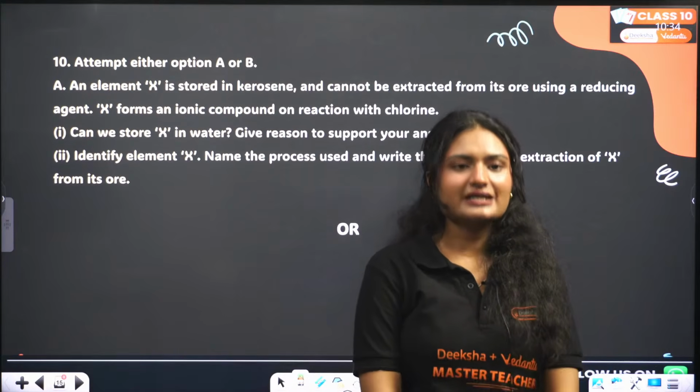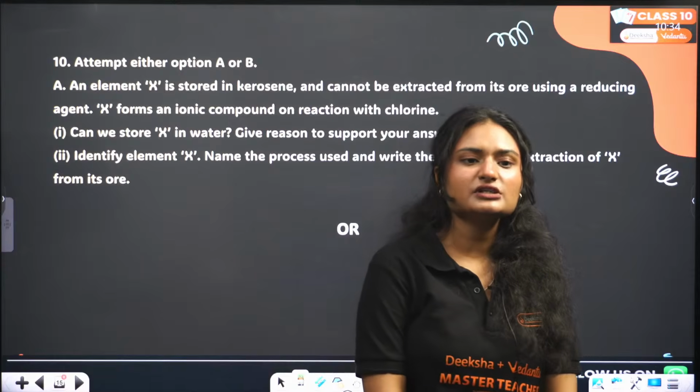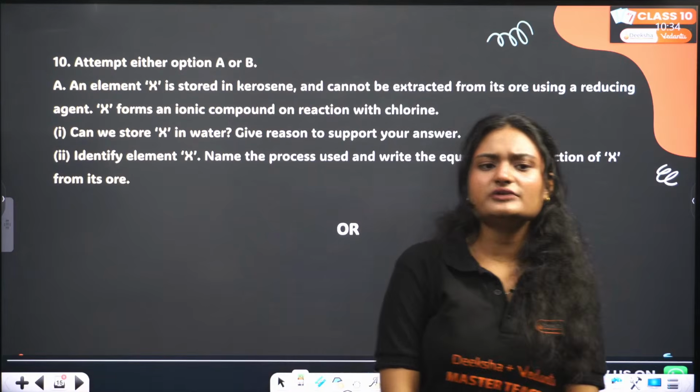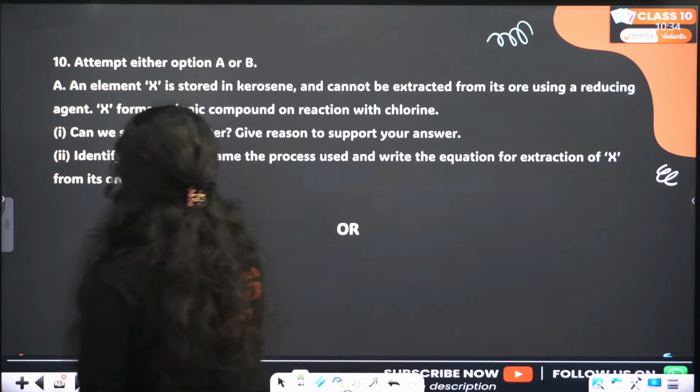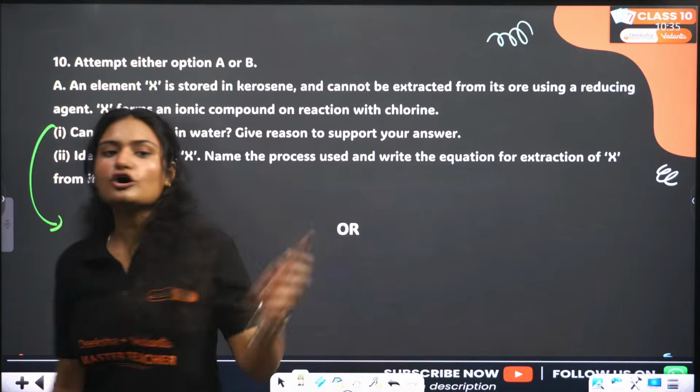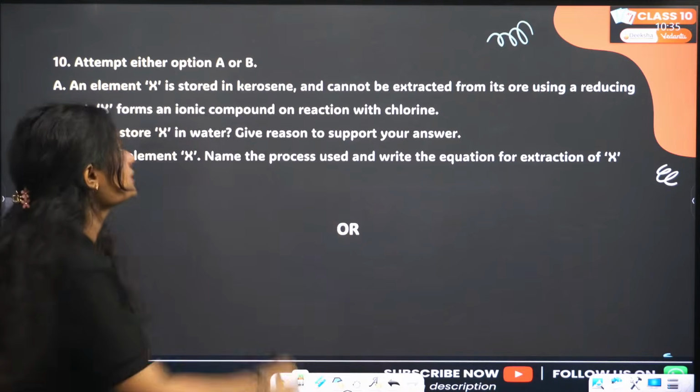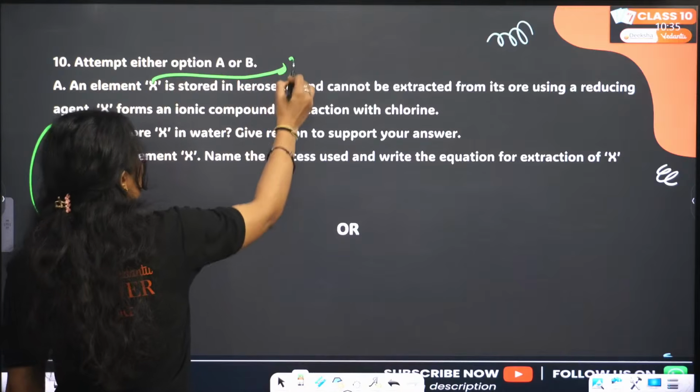An element X is stored in kerosene and cannot be extracted from its ore using a reducing agent. X forms an ionic compound on reaction with chlorine. Can we store X in water? Give reason to support your answer. No, we cannot store X in water. Firstly, we all know that this X is sodium.